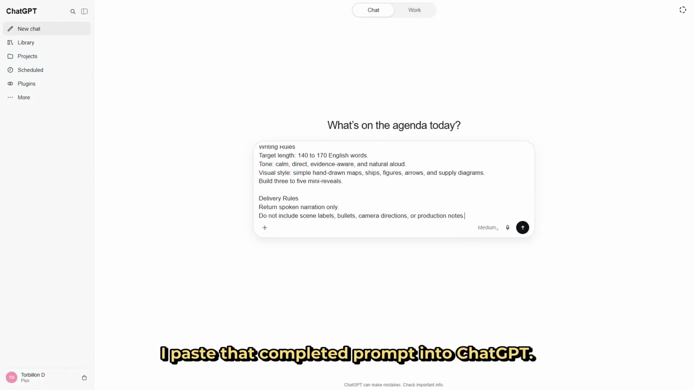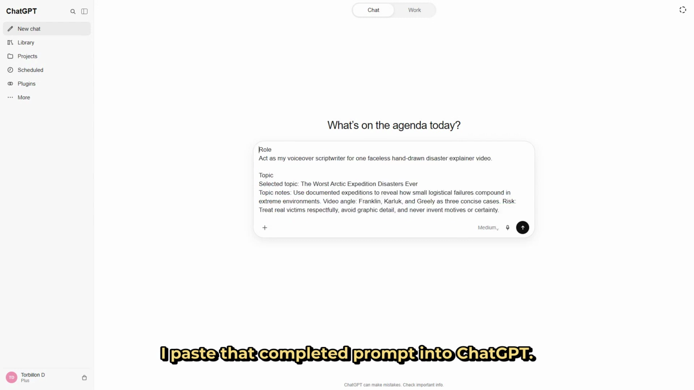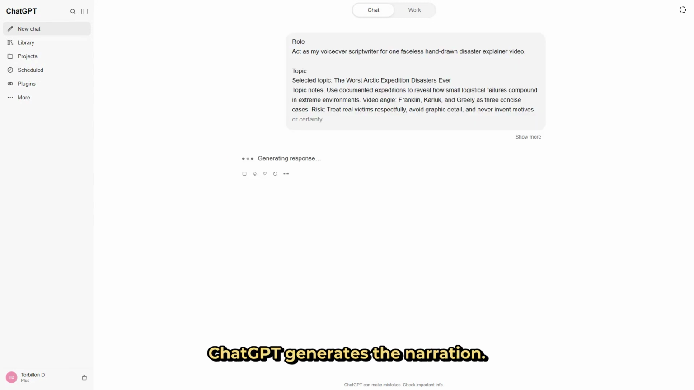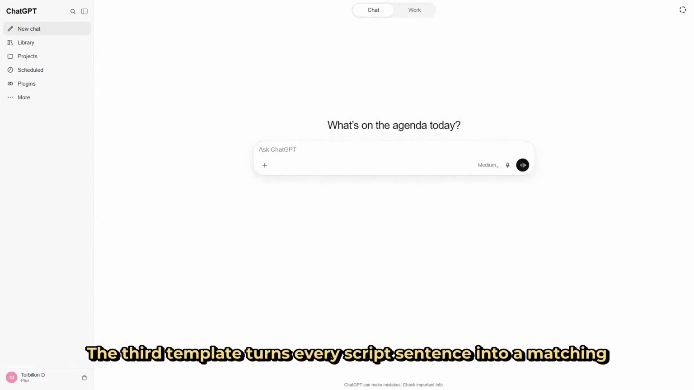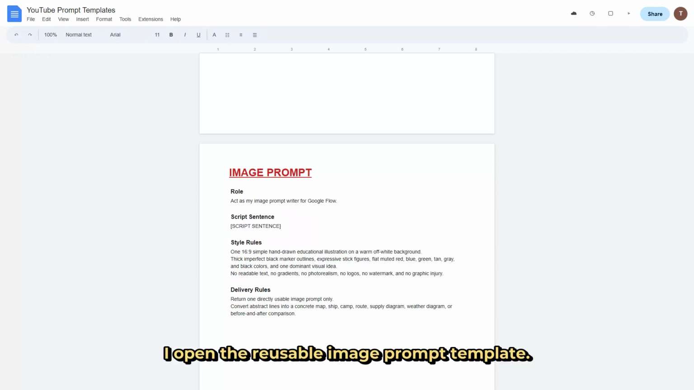I paste that completed prompt into ChatGPT. I send the script request. ChatGPT generates the narration. The resulting script streams into the assistant response. The third template turns every script sentence into a matching image prompt. I open the reusable image prompt template.